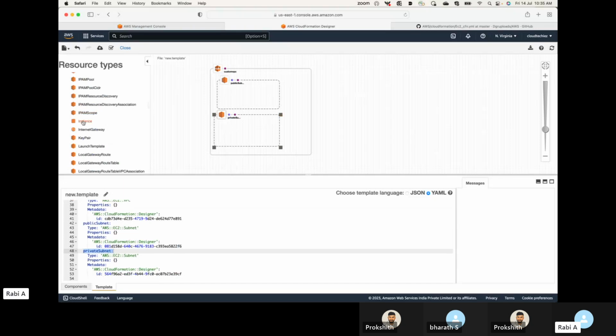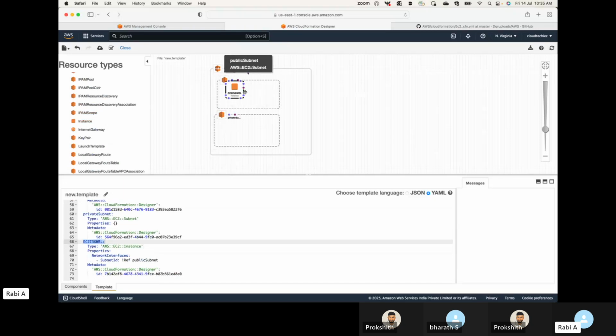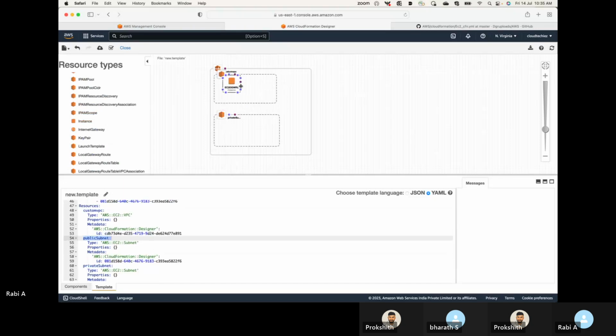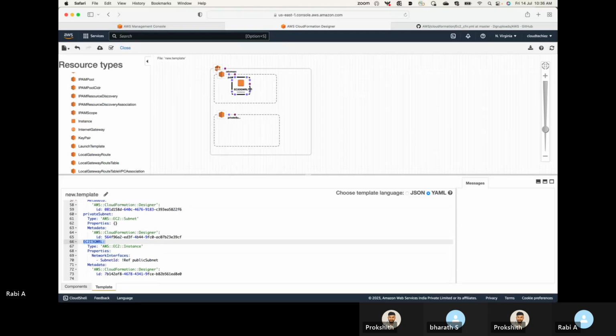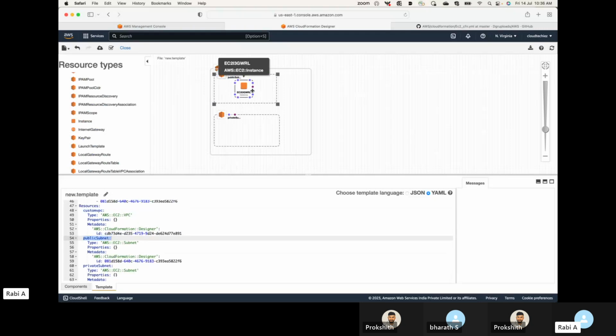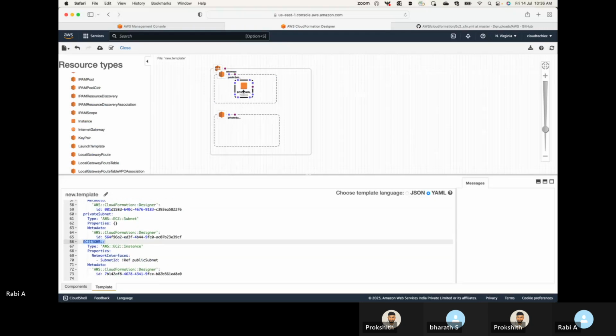Now, let's say inside this I want one instance. So there's one instance for me. Likewise, let's say I'll have one more instance over here. Again, you can see here the code is generated. But like I said, it's not 100% code. To a certain extent the code gets generated, and at some point you will have to modify the code the way you want it. Does that make sense?